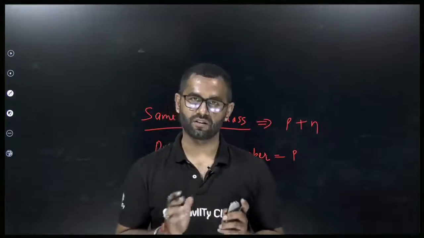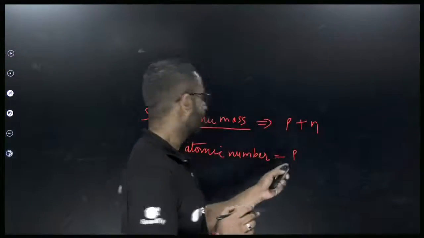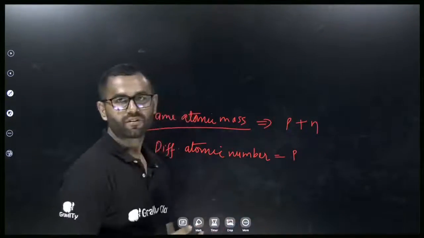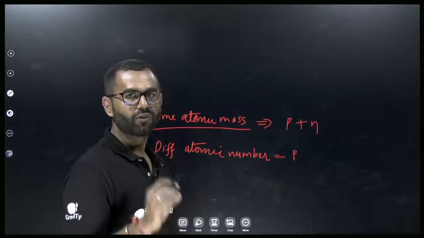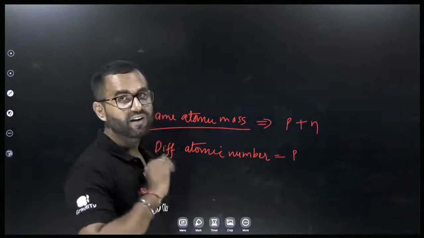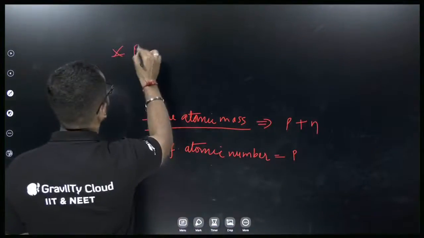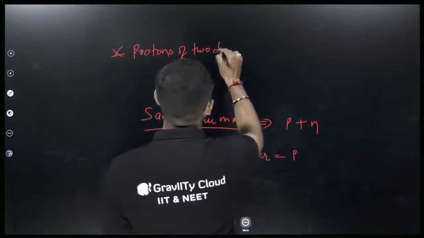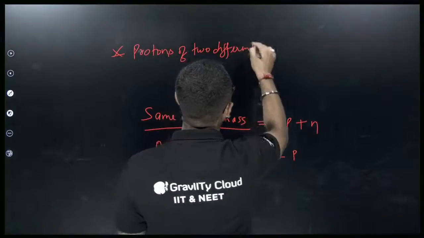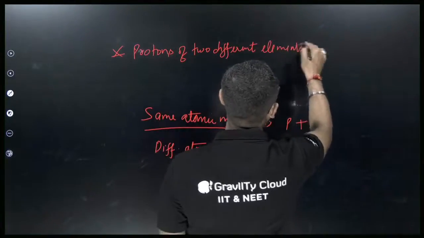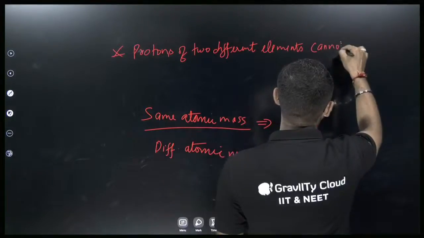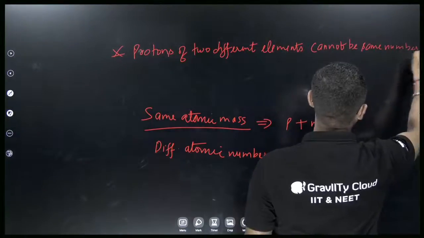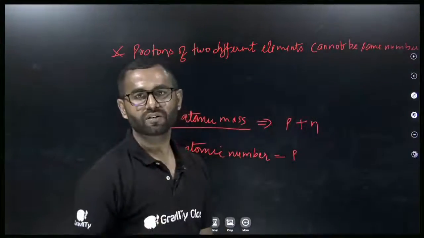Simply understand this: the protons will always vary. Rarely does it happen that two different elements have the same number of protons. So I can write that the protons of two different elements cannot be the same number.